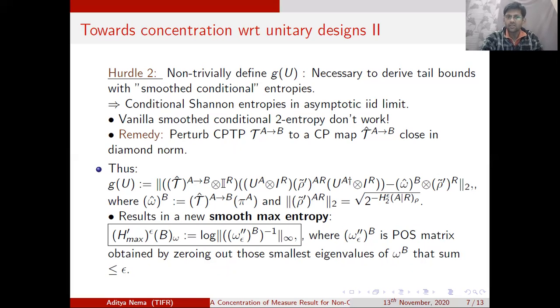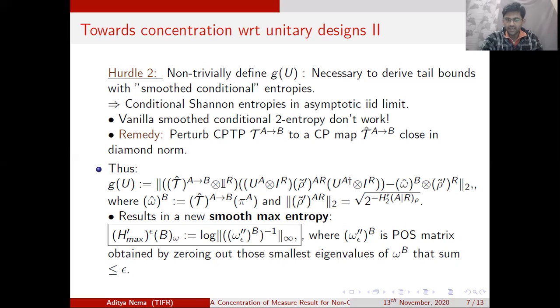So considering all these things, we define the function G as follows, which was a long-halted task till now. The function G is defined as, first of all, the distance that we get from the Schatten-2 norm, or the Frobenius norm, of the state that we obtain as the output of a decoupling process when the superoperator tau is replaced by the superoperator tau hat, such that tau and tau hat are close in diamond norm, to a particular product state, which is omega hat, which is nothing but the state obtained by passing the completely mixed state through tau hat.